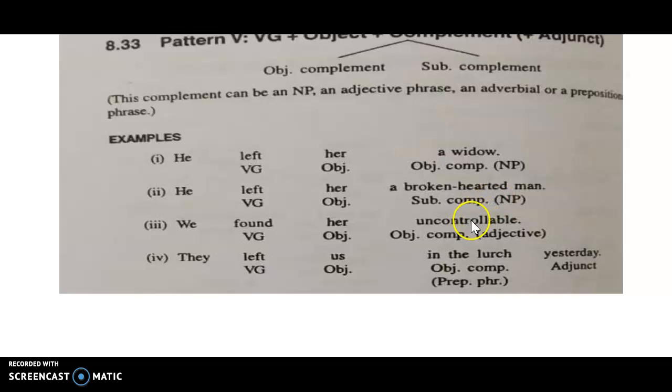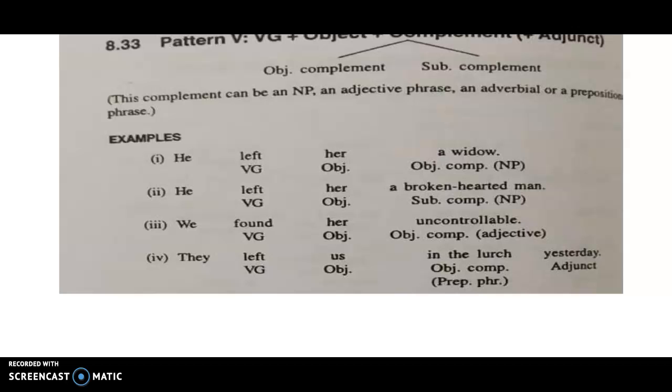We found her uncontrollable. So she is uncontrollable. Okay, here he is a broken hearted person, a man. So this is a subject complement, this is an object complement. They left us where? In the lurch. Okay, yesterday. So the yesterday can be done away with. In the lurch is dispensable. So us where, object complement, we are left in the lurch, like that.